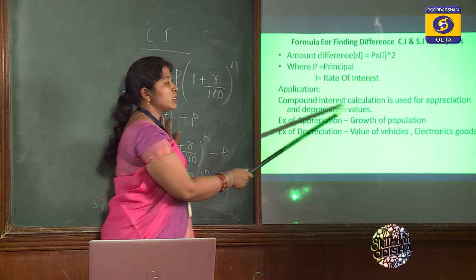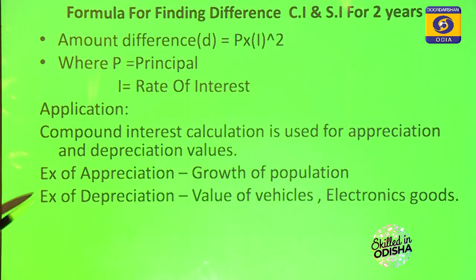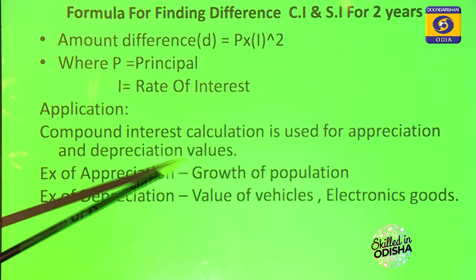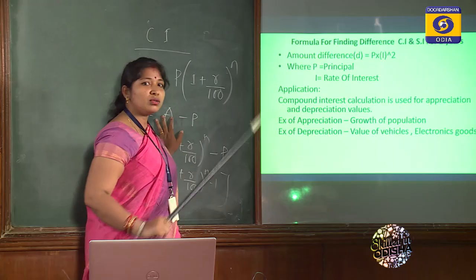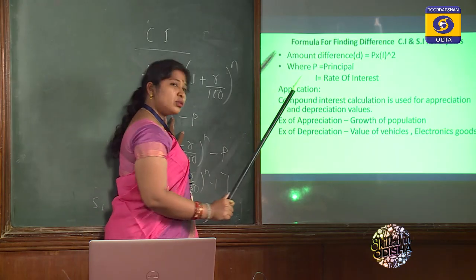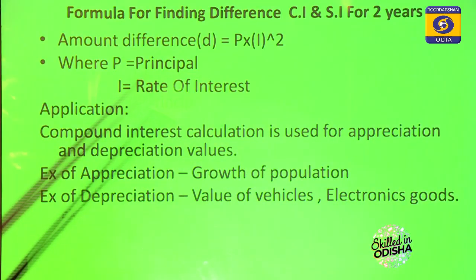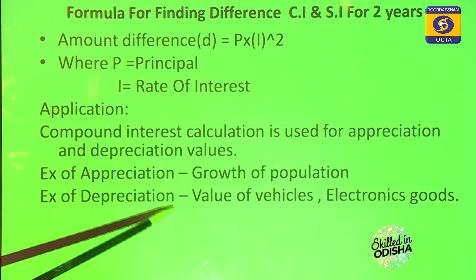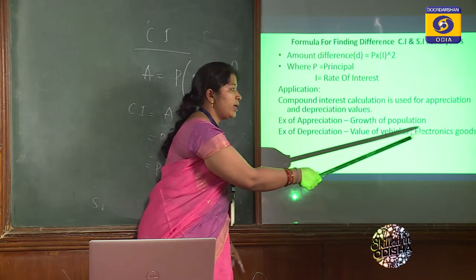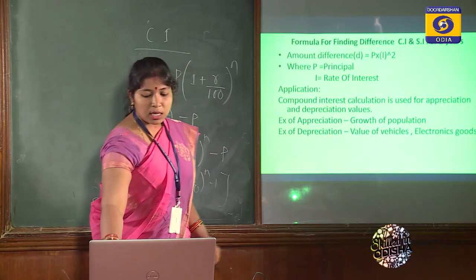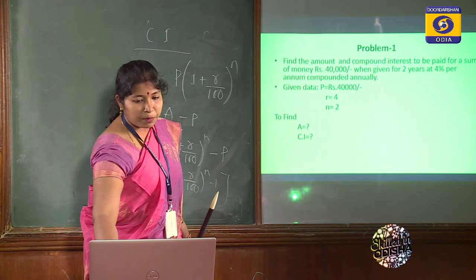And what are the applications of this compound interest? Normally compound interest calculation is used for appreciation and depreciation values. Appreciation means gradual increase, depreciation means gradual decrease. An example of appreciation is growth of a population. Examples of depreciation are the value of vehicles or electronic goods.